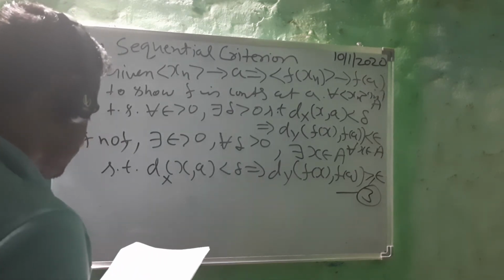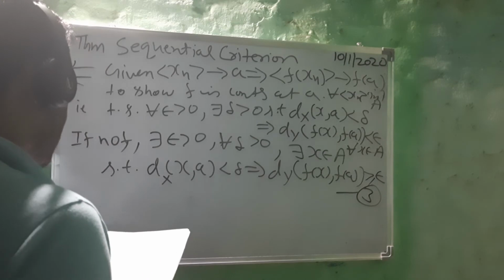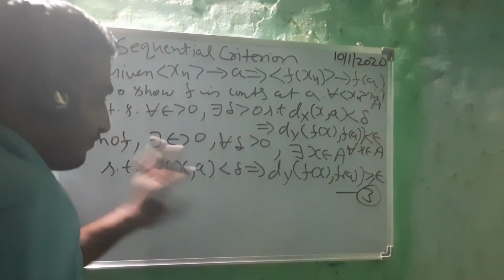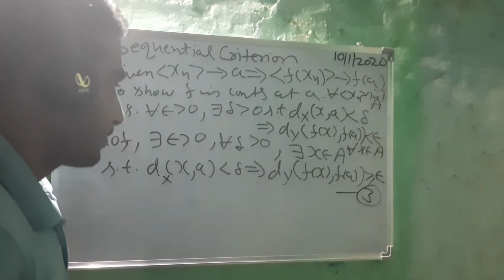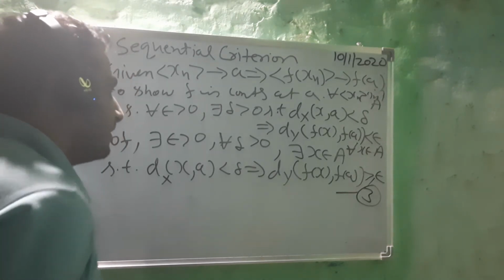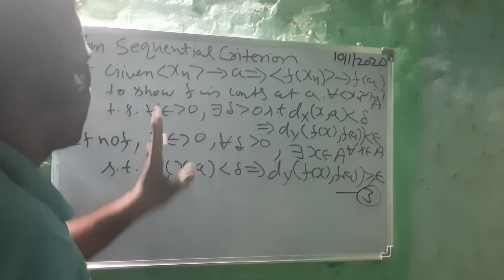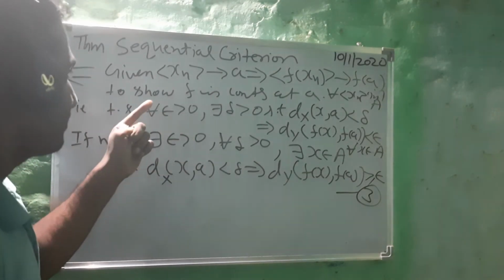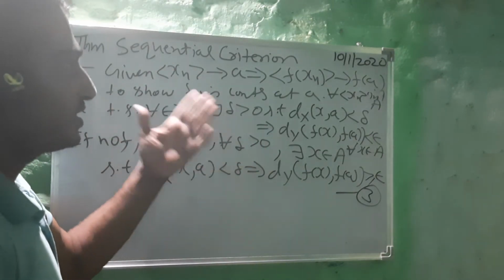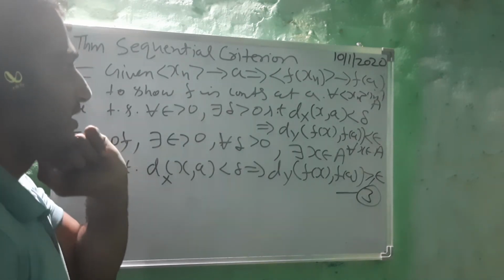Now we have to get a contradiction. In order to get the contradiction, let's see the hypothesis. In the hypothesis, what are we given this time? A sequence is given which satisfies some condition.